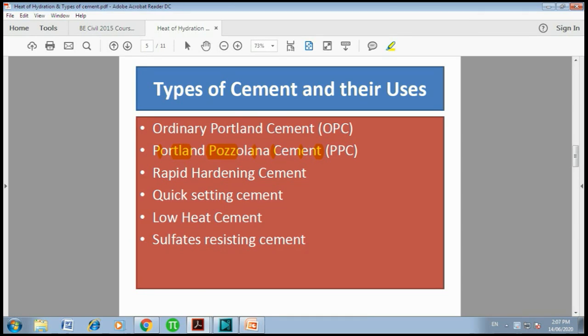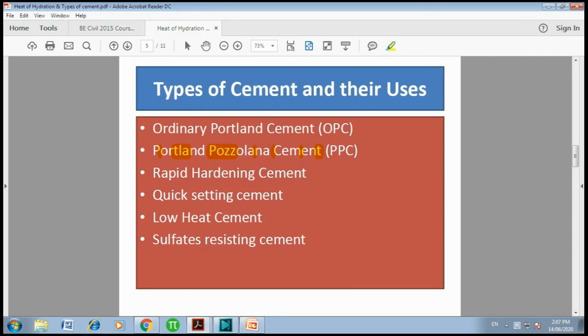It sets very fast, and it normally contains high alumina content. Normally alumina controls the setting property of the cement. That's why its content is high in this type of cement, and it also gains strength very fast. Normally wherever there is urgency of work, or underwater where you need cement to set fast, quick setting cement is preferred.